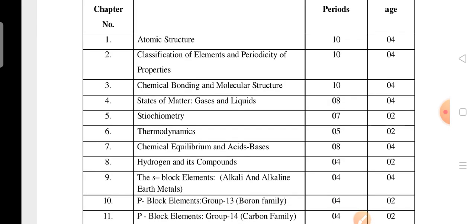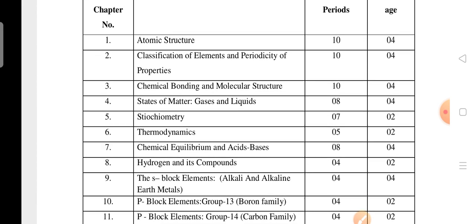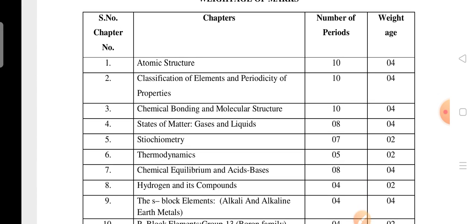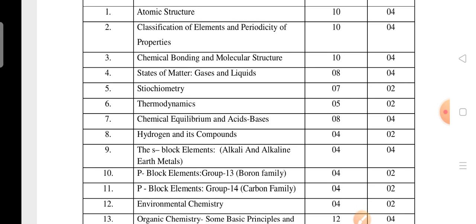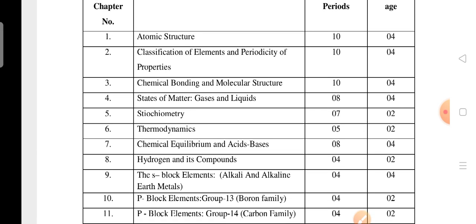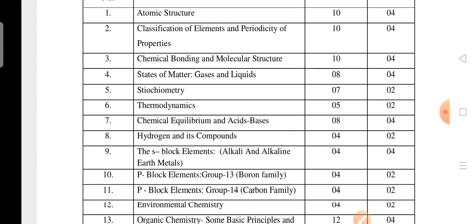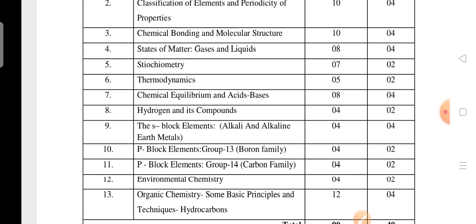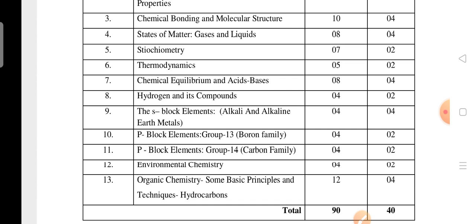Not only the syllabus, I will also discuss the weightage of the marks, which unit carries more marks. If you see the first unit, second unit, third unit, fourth unit, as well as the seventh unit, ninth unit and 13th unit, these units carry 4 marks weightage. If you are thorough with these units, you will definitely get the 4 marks. There are 13 units in chemistry for the bridge course first year students.